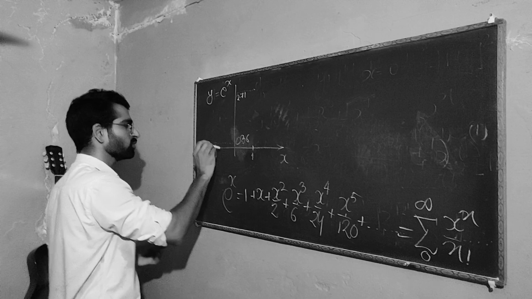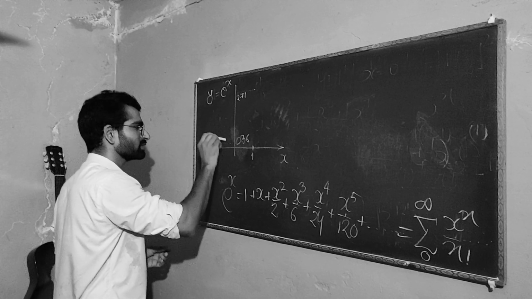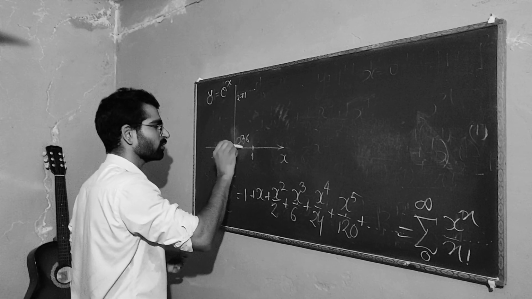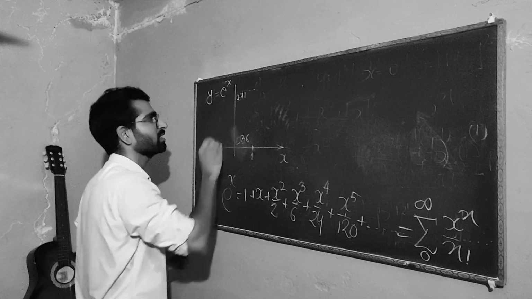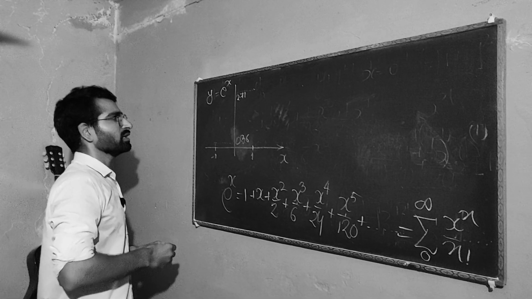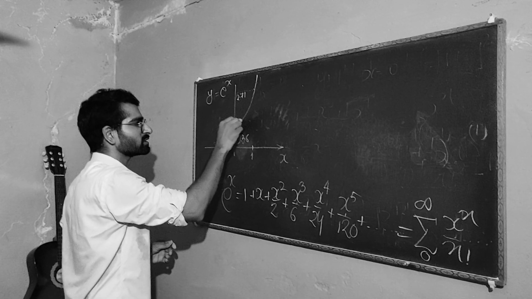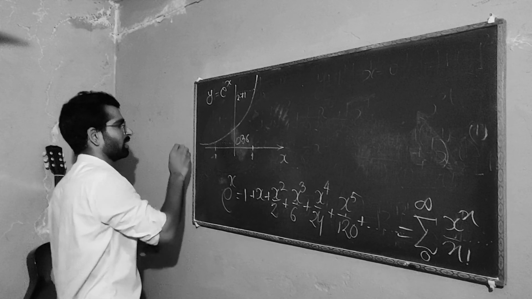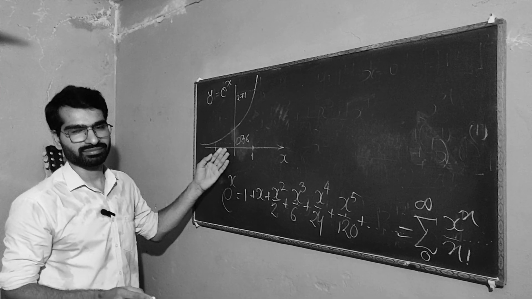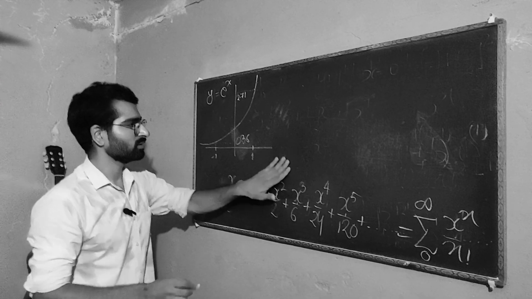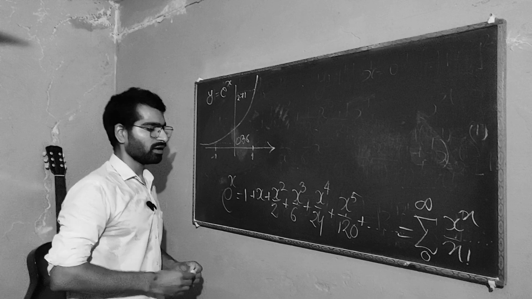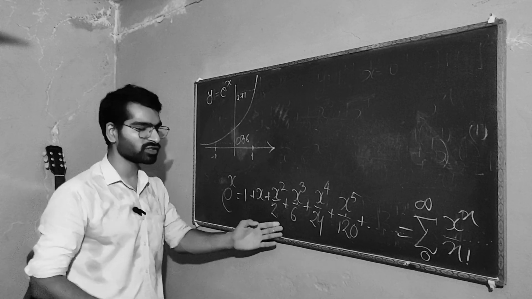And you do it for each point, you get somewhere here, new point. If you do it for this point, you get something here. And these all points will fall on this curve, and that's e to the x. So that's your graph.